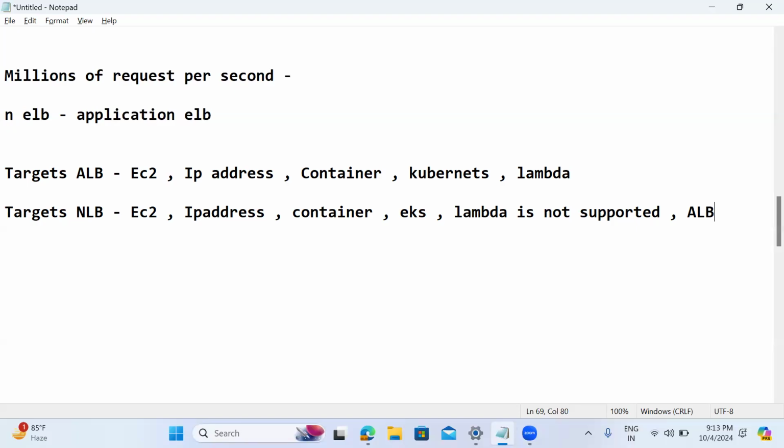But if millions of requests are coming, or other than web-based applications I have other applications at the TCP level or UDP level, then go for the network load balancer. Both are proven. But if you have Lambda as a target, then definitely we need to go for the application load balancer itself. So it depends upon our requirement. A lot of questions will come on the differences between the network load balancer and the application load balancer.